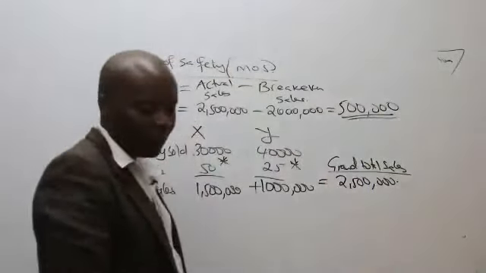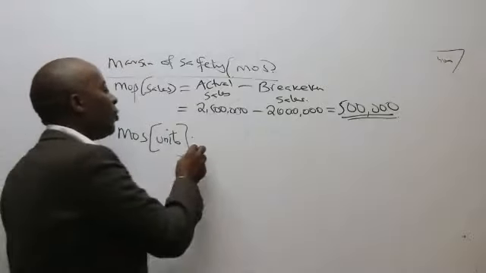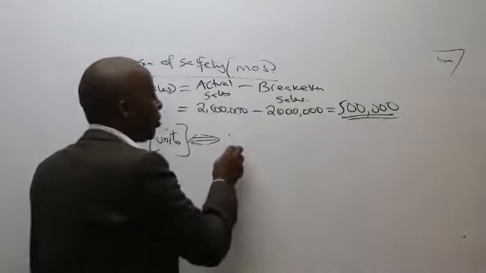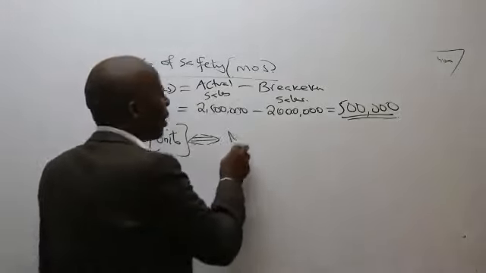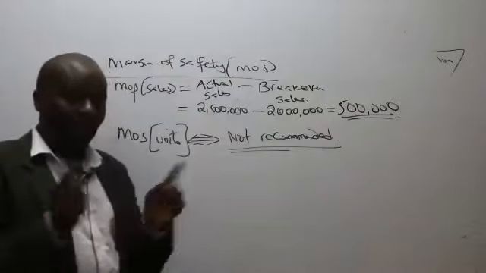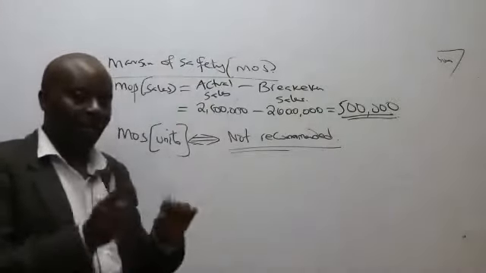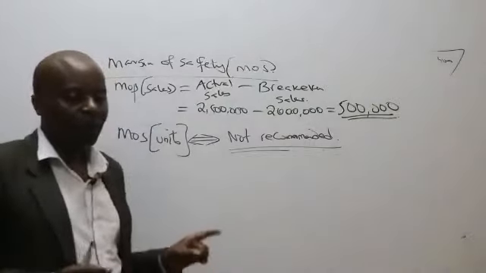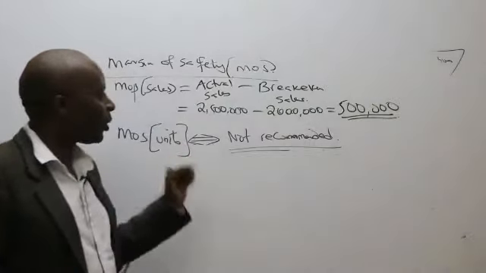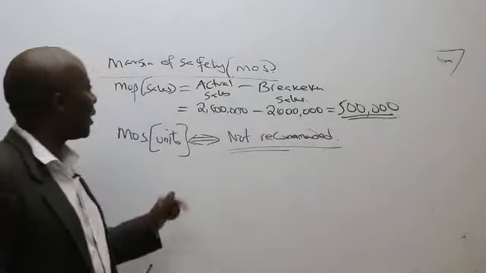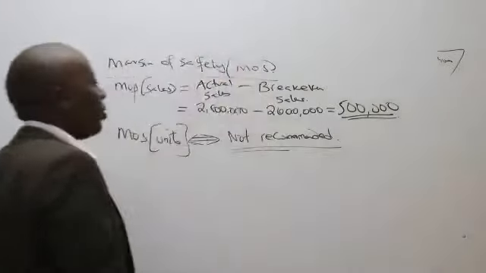However, ladies and gentlemen, MOS in terms of units for a multiple product scenario is never recommended, because of combining units which are not like terms. For multiple products we recommend the sales MOS, where you count money instead of counting units.